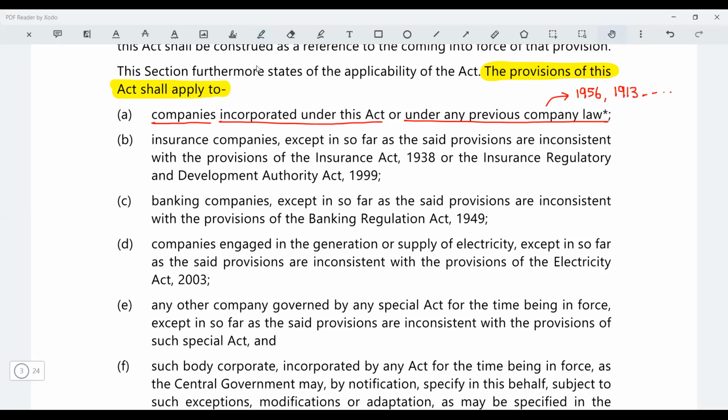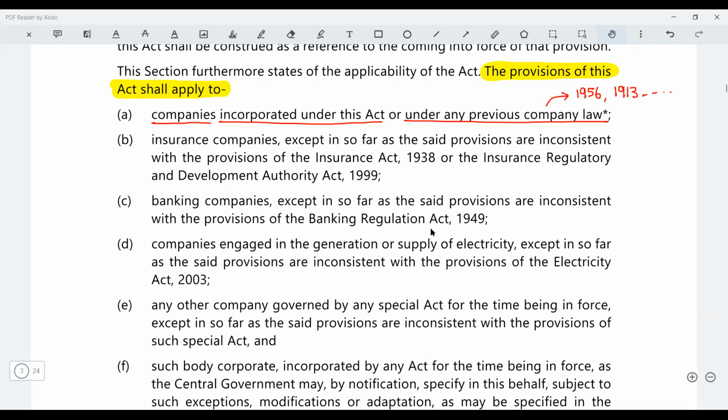Take for example Reliance Industries. Reliance Industries was incorporated in the Companies Act 1956. So can Reliance Industries say that the Companies Act 2013 was passed by the parliament in 2013 only, so this is not applicable on us because our company was incorporated some 30 years before, we will follow the 1956 Act only? Answer is no, because the Companies Act 2013 clearly mentions that the provisions of this act will be applicable on all the companies which are incorporated in the previous company law also. So be it the 1956 Act or the 1913 Act.